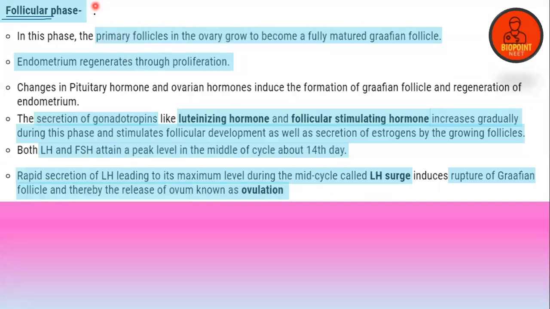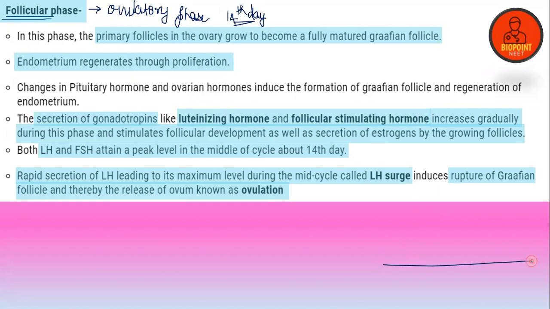So in the follicular phase, in our text, we are discussing two things together. That is, in the follicular phase, one more event is happening: the ovulatory phase. The ovulatory phase happens on the 14th day of the menstrual cycle, exactly the middle day. So guys, in your textbook, there is a graph. So at the time of the 14th day, what happens?